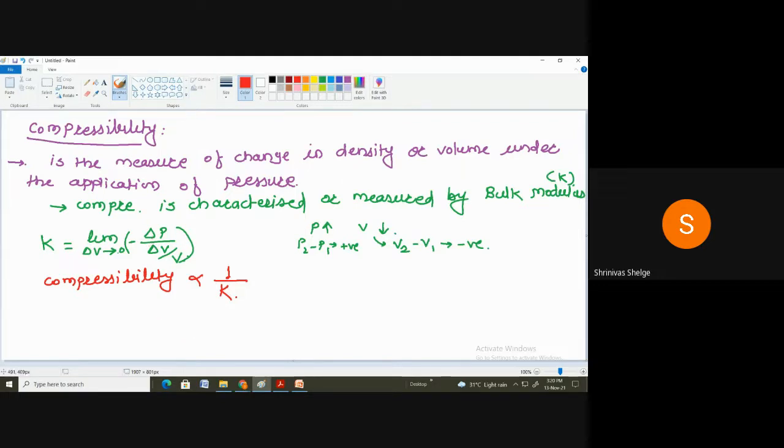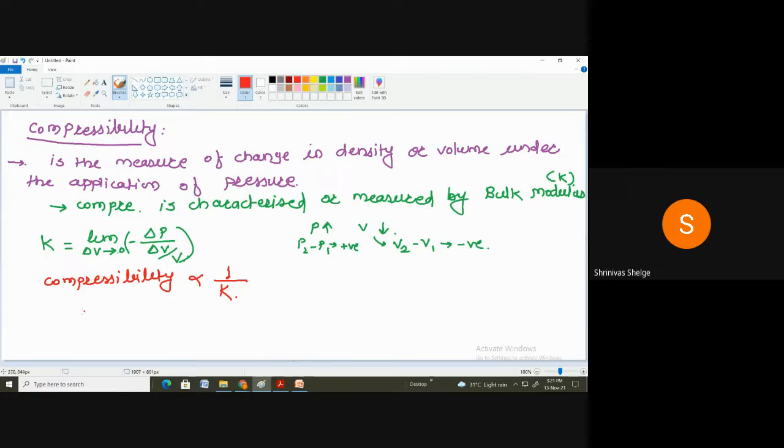Correct. And you can see here, as we change the pressure, there is a change in volume. As there is more change in volume, it means compressibility is more. But since K is inversely proportional to change in volume, as there is more change in volume, this K will be less. K will be less means the compressibility is more. So compressibility is inversely proportional to this bulk modulus K. Correct?